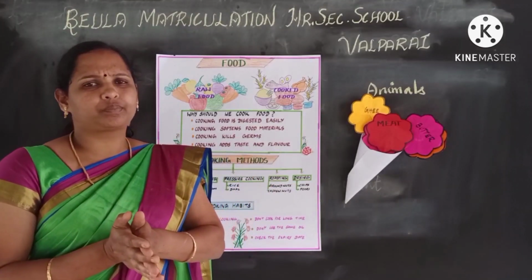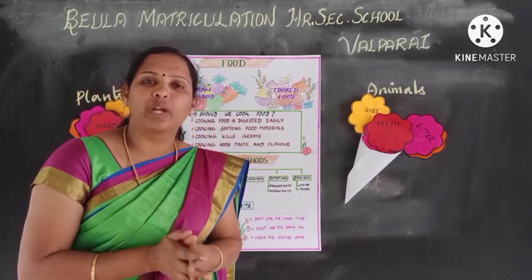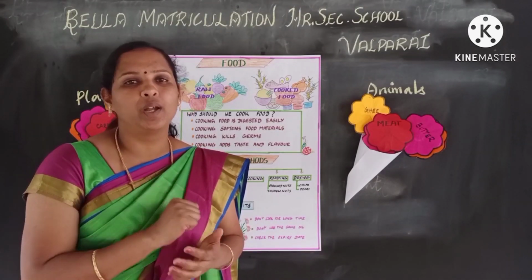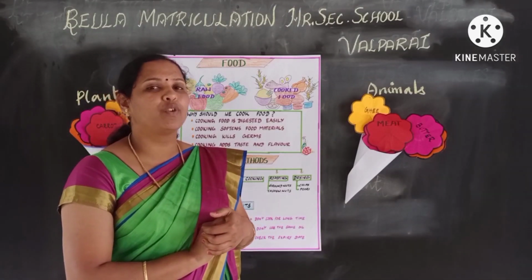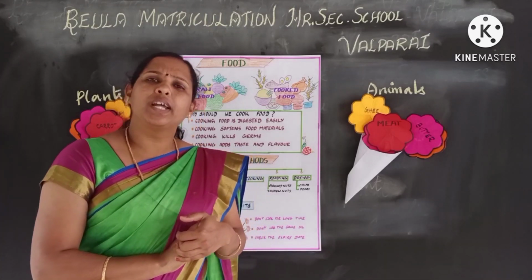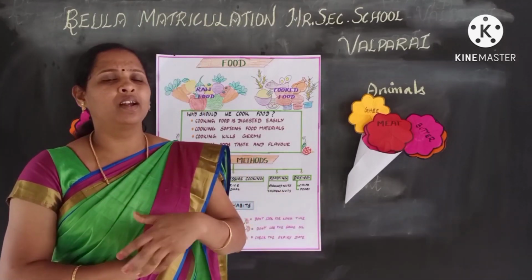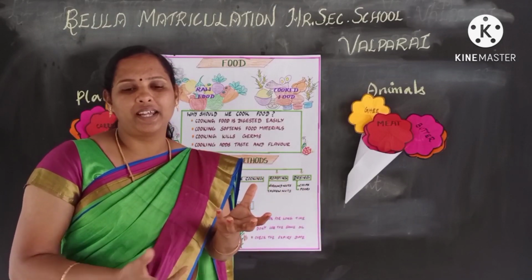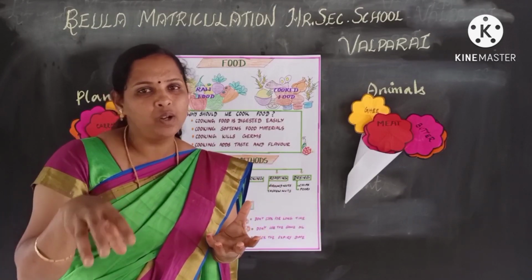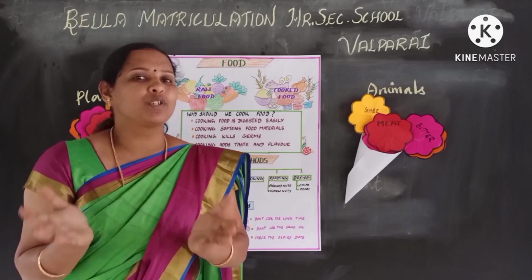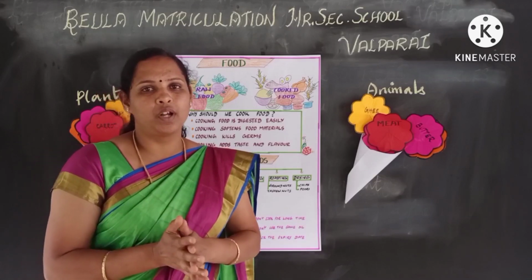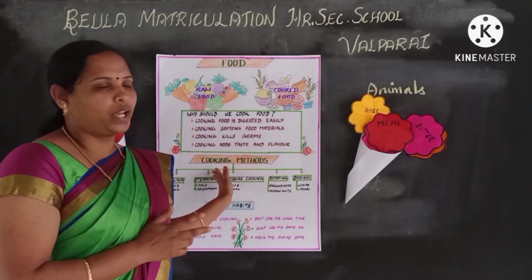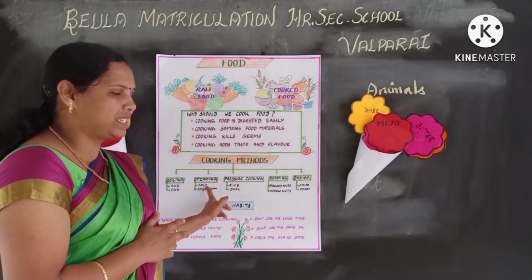What is boiling? It is the method of cooking food in boiling water. What are the examples? Rice and egg. Have you seen your mother preparing rice? Yes, she takes raw rice and puts it in the boiling water and the rice becomes soft. Cooked rice becomes soft. So that is boiling.